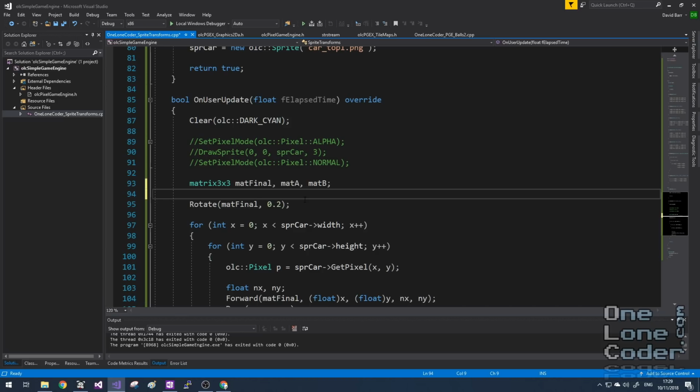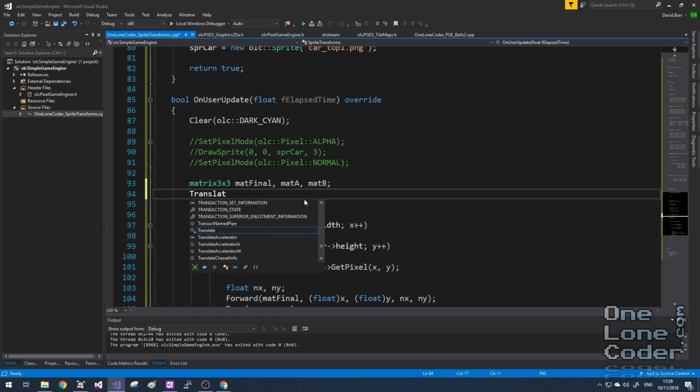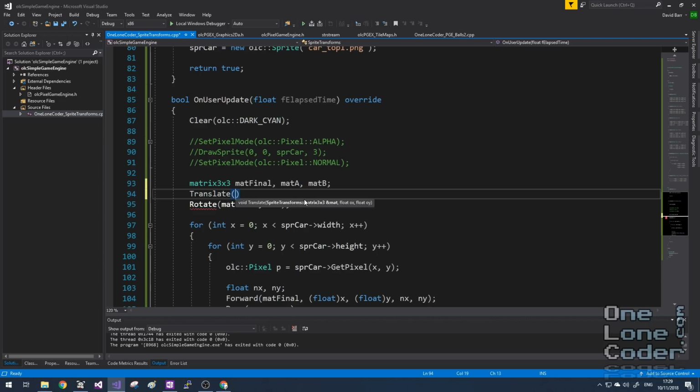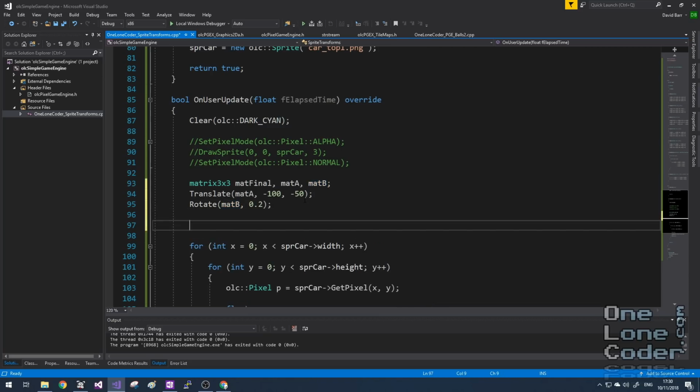So this means we'll need to translate the sprite before we do any rotation. So let's create a translation matrix to do that. We'll store that in mat A. Now I happen to know that the sprite is 200 pixels wide by 100 pixels high. So if I translate it by -100 and -50, I'll move the 0 point to the middle of the sprite. I still want to do the rotation, but I'm going to store that in matrix B. And so I want to combine these 2 matrices into my matrix final.